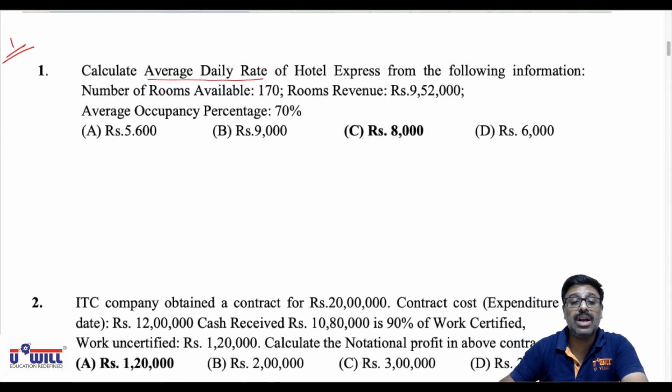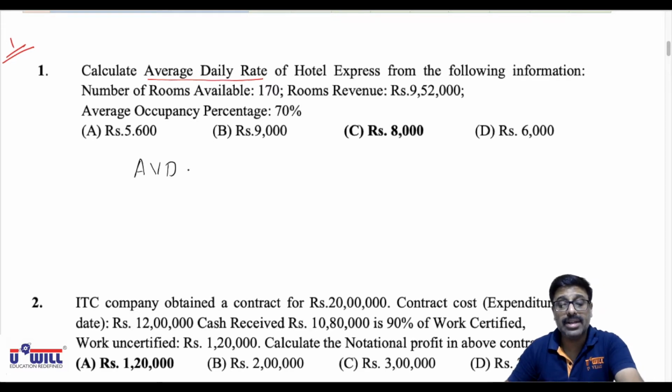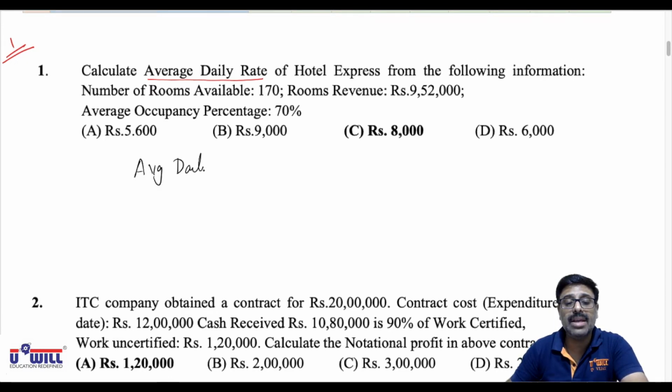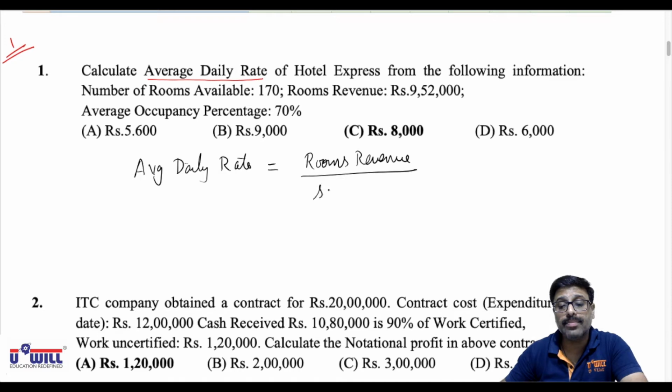Now what is the formula of average daily rate? Okay, MCQ, so I need not solve the things in detail. I'm just writing in brief only. Average daily rate will be equal to total rooms revenue divided by number of rooms sold.